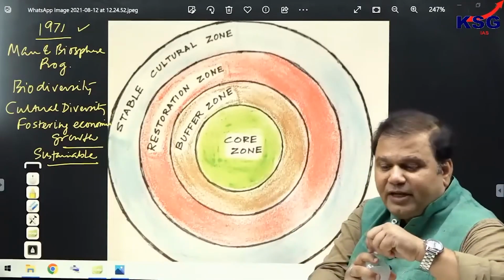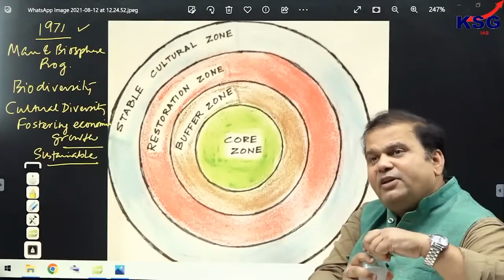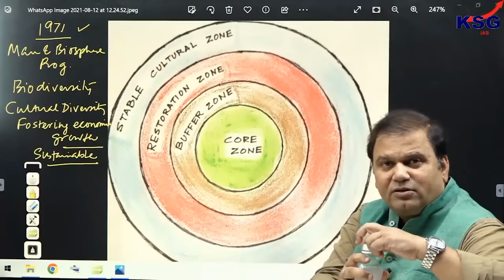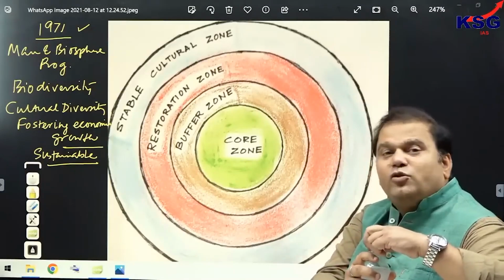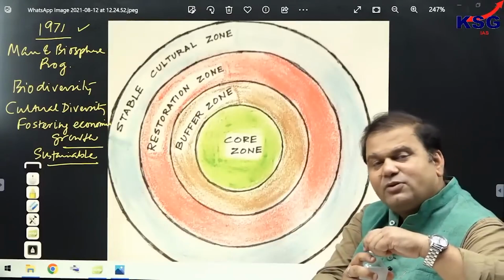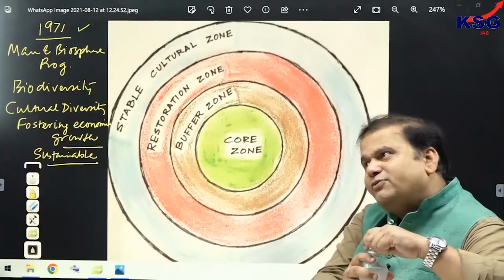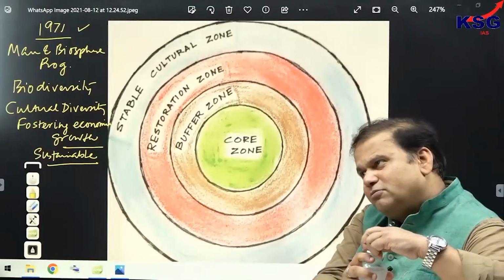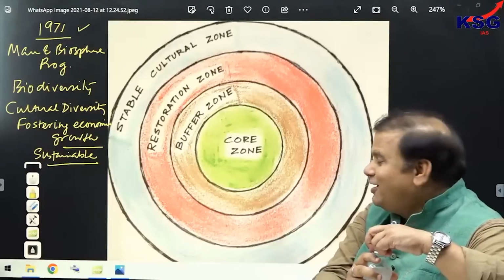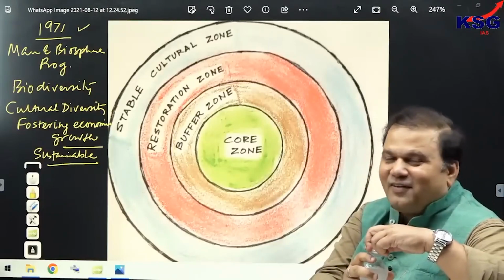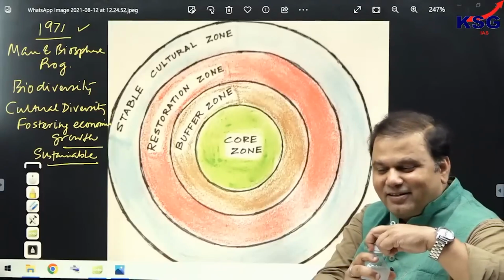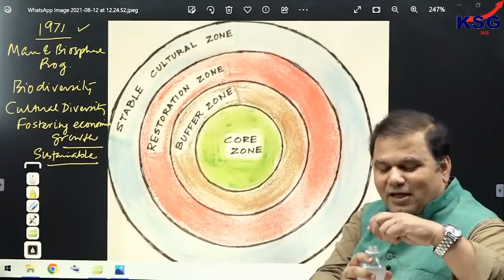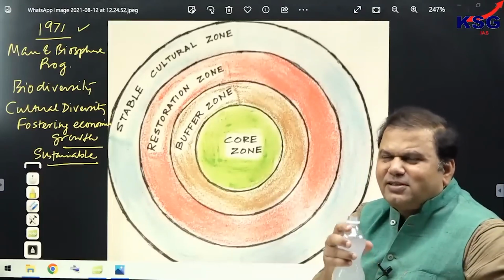Clear? Fine. So let's cover that, and then we'll have an exclusive test on the Convention on Biodiversity because it has been recently concluded. Then we'll have an exclusive test on COP27 because it was also concluded last year. Then we'll have an exclusive test on plastic pollution, and then an exclusive test on protected areas. So we'll start the protected area test right now after completing this. Clear? Fine. I think that would be sufficient for you, and that would be a testing session.